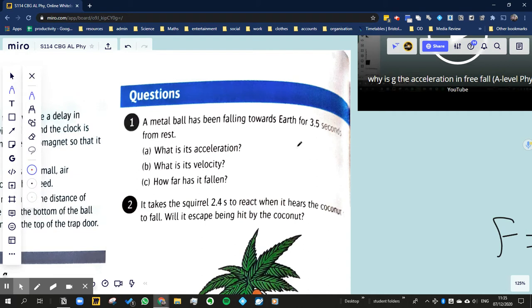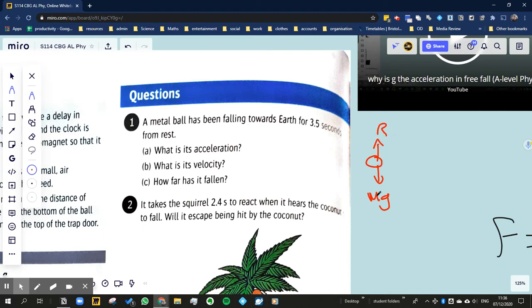It won't be quite 9.81 because there will be some air resistance. However, the air resistance will be relatively small. As things get faster, its acceleration will reduce because the air resistance will get larger and larger, and therefore the resultant force will be lower and lower. So if we imagine that's the weight, and that's the air resistance there.